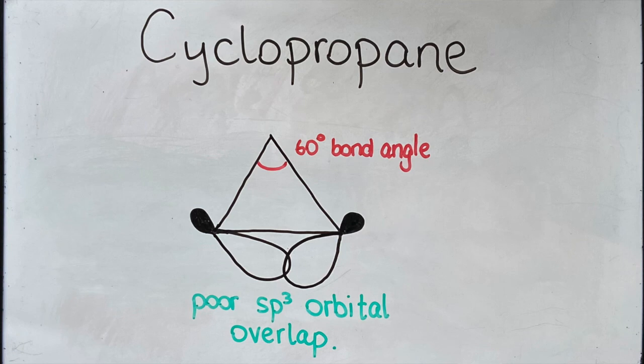It is also worth pointing out that due to the 60-degree bond angle within cyclopropane, sp3 hybrid orbitals, which sit at angles of 109.5 degrees, have a poor end-on sigma overlap. This makes the bonds within cyclopropane weaker and therefore easier to break compared to the related straight chain propane.